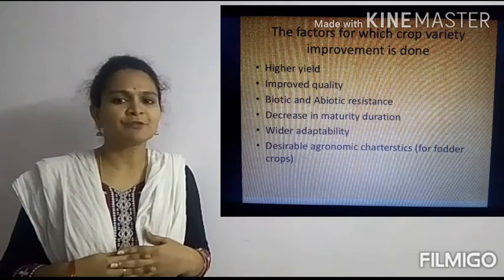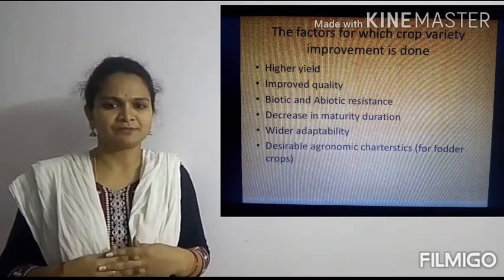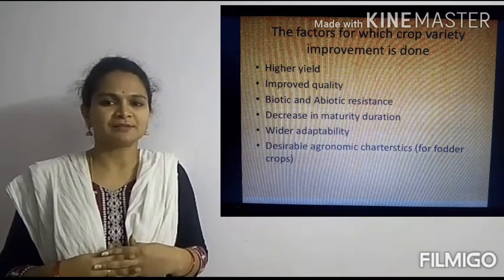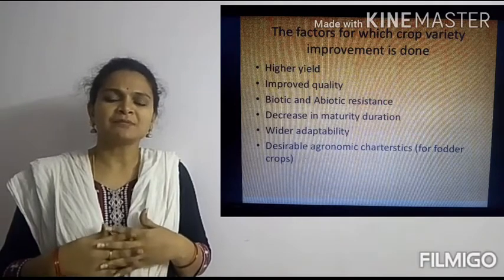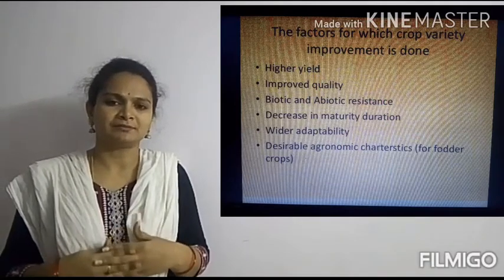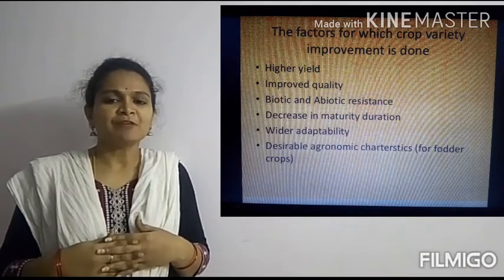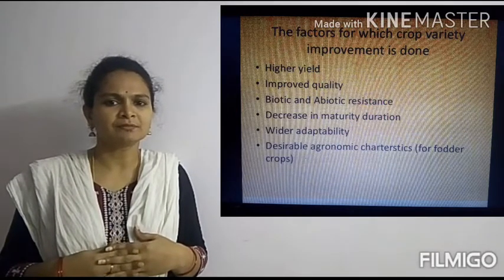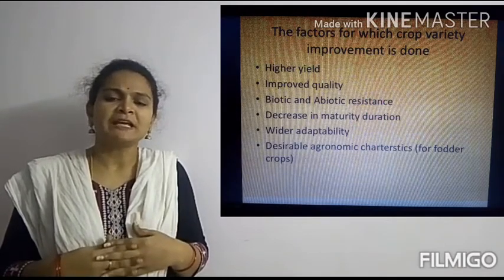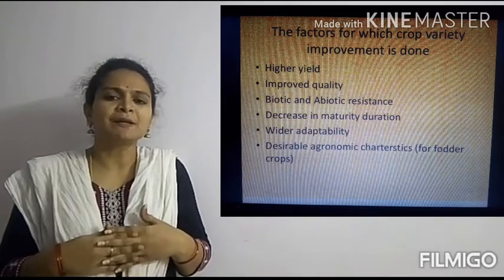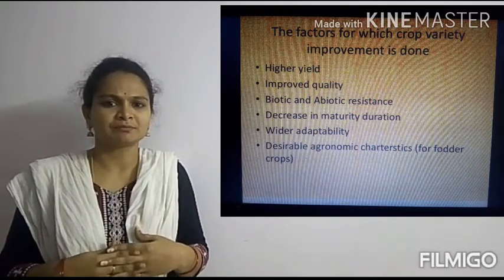The fourth factor we are going to discuss is change in maturity duration. What is this, children? In the ancient times, the farmer used to grow the same single crop for the whole year. If he follows the same even now, can we increase the production, children? No. So instead of growing one crop, he can raise multiple rounds of crops so that it will be more economical to him.